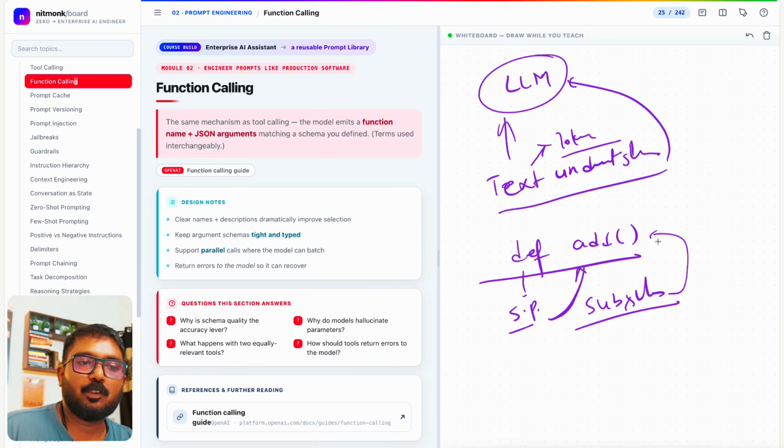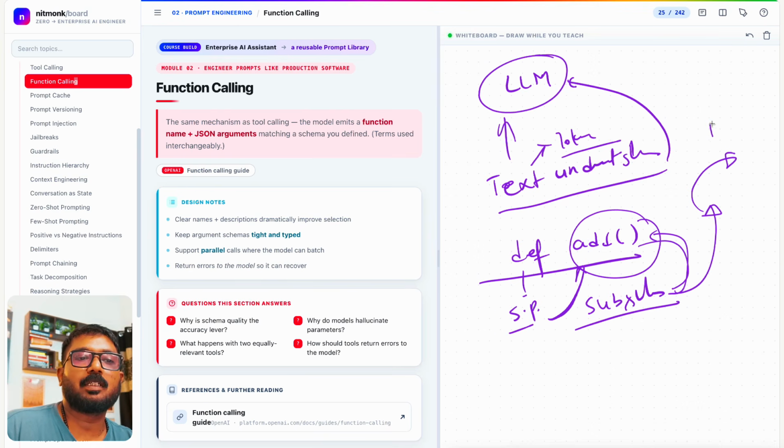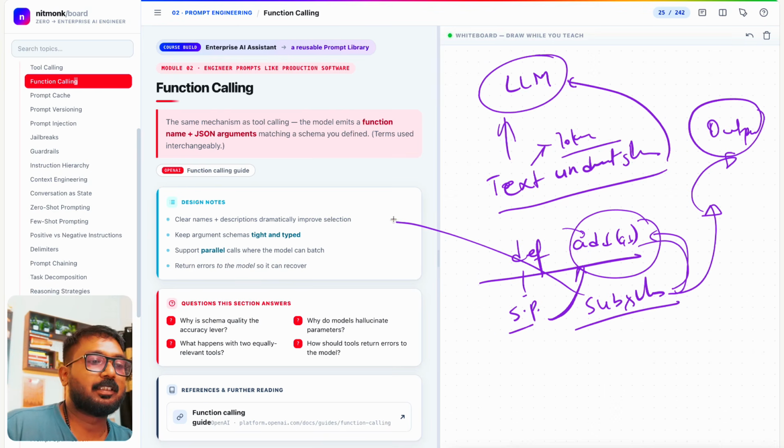Then the LLM will use the add method as a subtraction method. And whatever answer is returned will be given to the LLM again, and again the LLM will produce the output. So it's not a mistake of the LLM. You define this tool or method as actual add, but you are telling the system prompt that it's a subtraction method. So that was kind of 180 degrees off. Like add, we turned add into subtract.